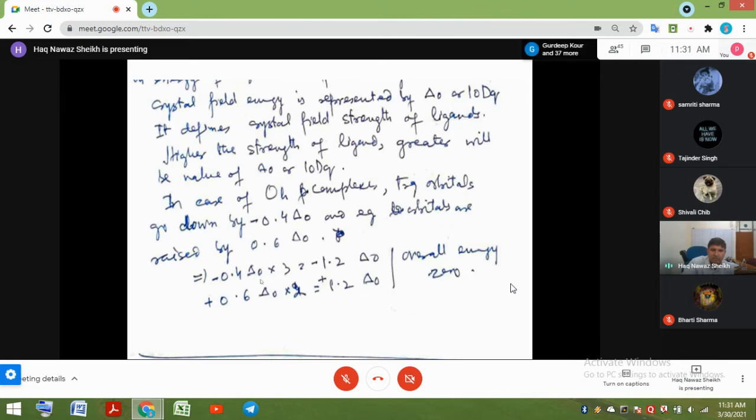So 0.4 Δ0 into 3 is equal to minus 1.2 Δ0. And 0.6 into 2 is again plus 1.2 Δ0. So overall, zero energy. There is no change in energy because the t2g set is lowered by the same amount that the eg set is raised. That's what we mean by overall there's no energy change.